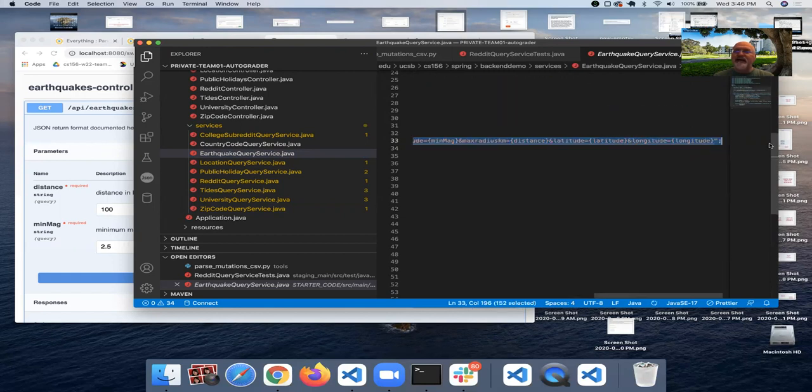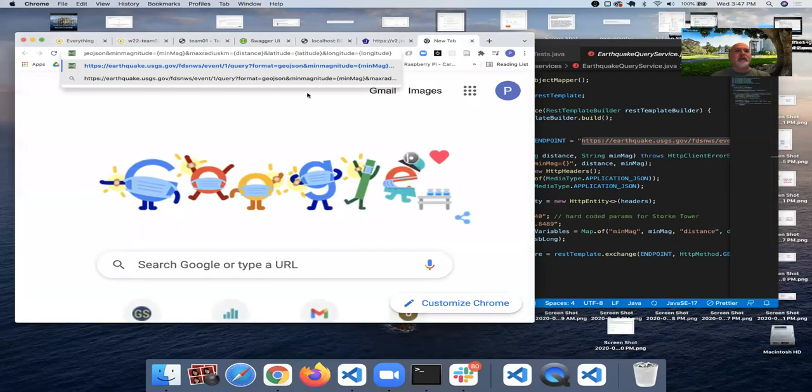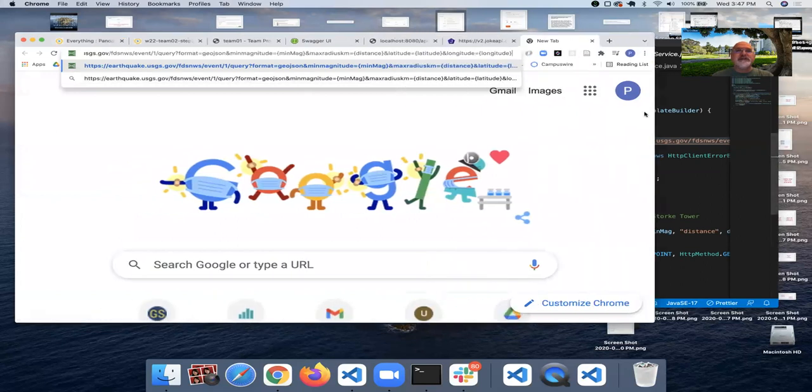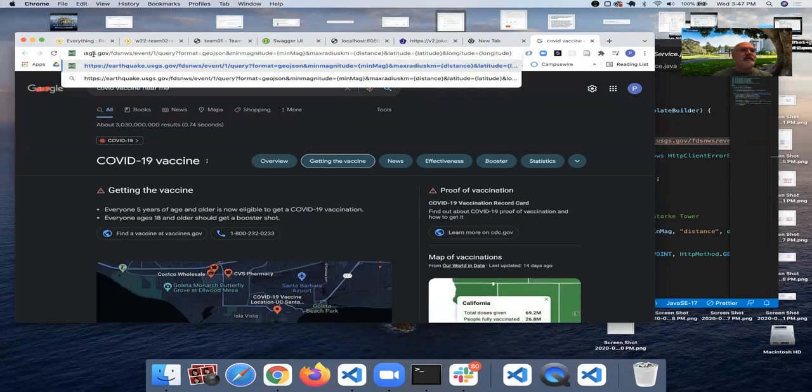And if I were to take this and just copy and paste it into a web browser, I'm actually not using our code at all. I'm interacting directly with the USGS, US Geological Survey website. What I need to do is replace this min-mag with, for example, 2.5.